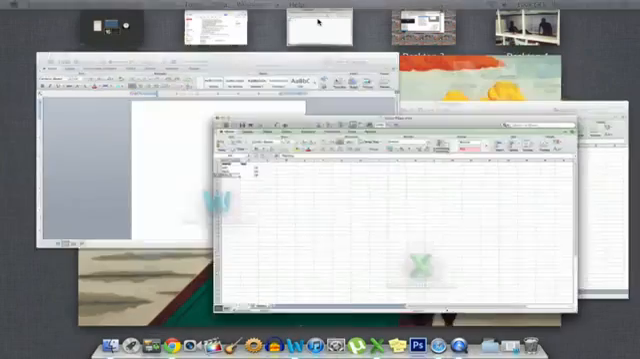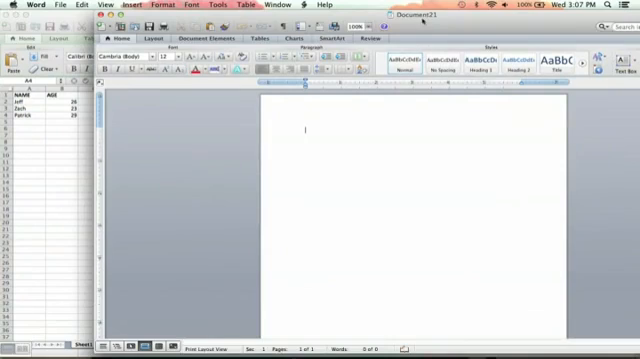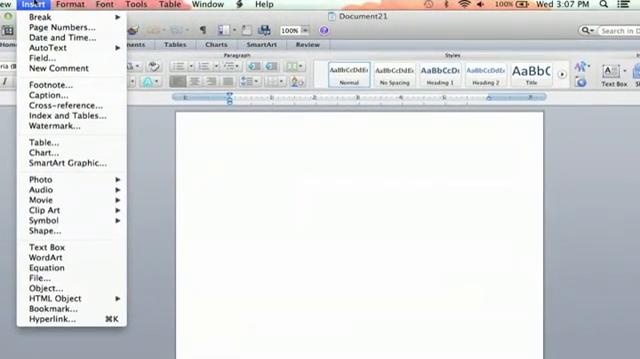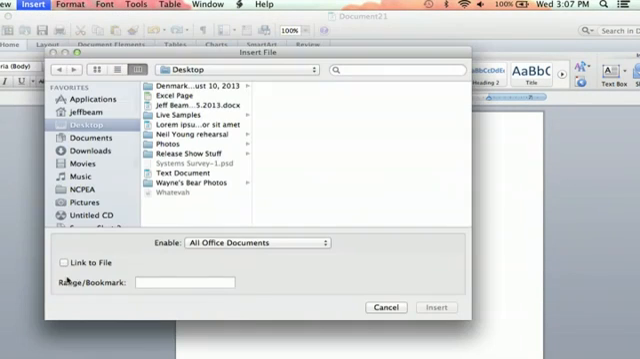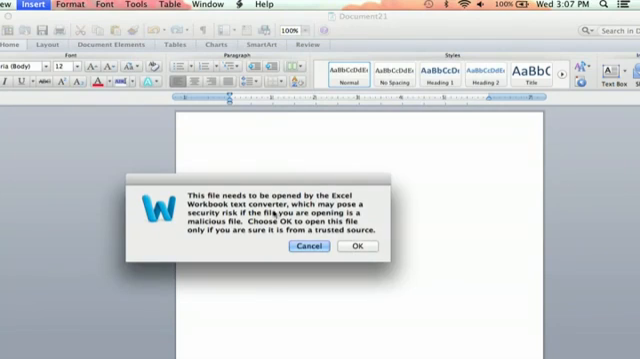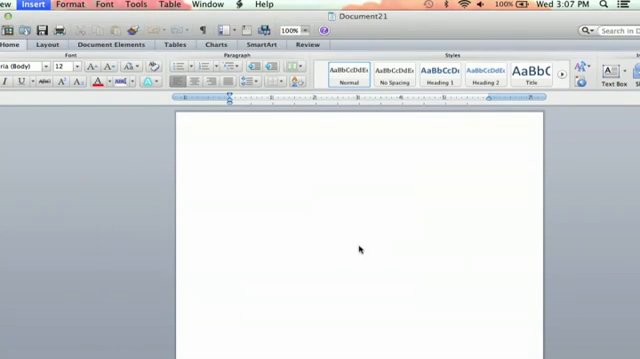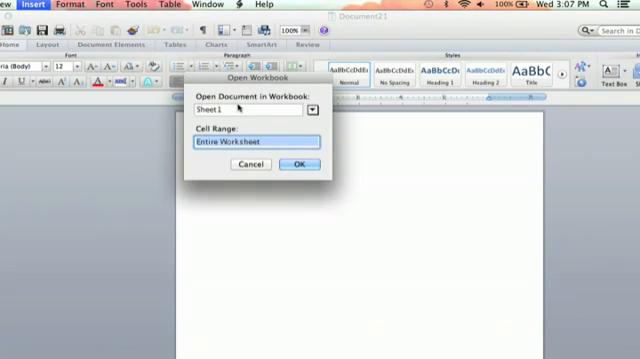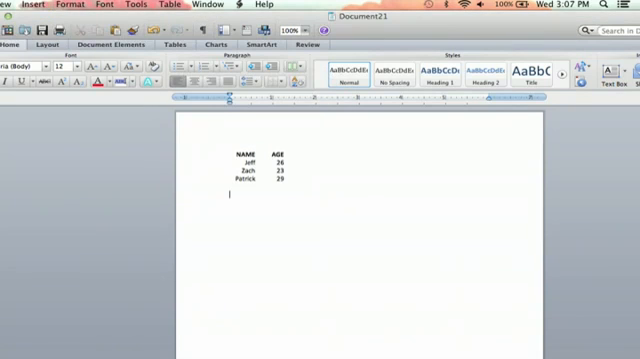Very creative title. So I'm going to go back to my Word document, and I'm going to go to Insert, File. And once I hit that, there's my Excel page. I'm going to insert that. And it's going to ask you if it's a trusted source, and yes, in this case it is. If it's not a trusted source, you might want to think twice, but OK, and then hit OK again to insert sheet 1, and boom, you've converted an Excel file into a Word